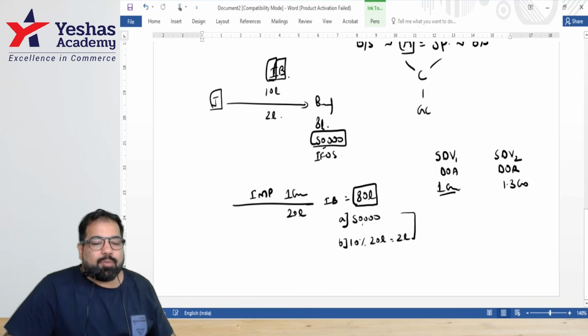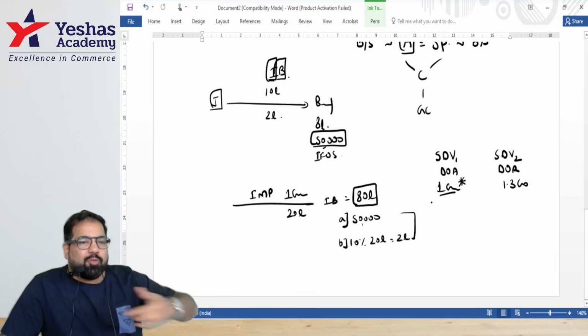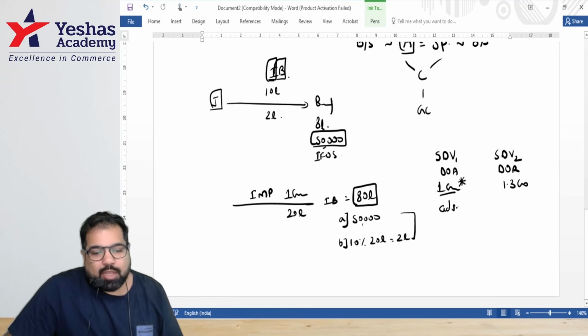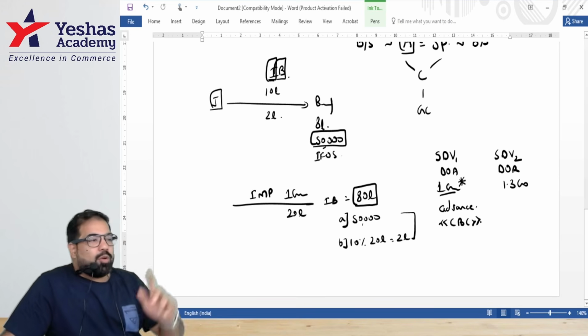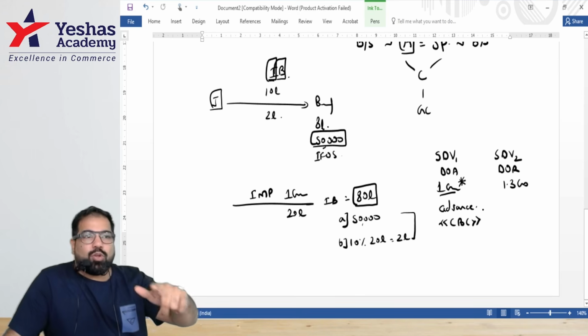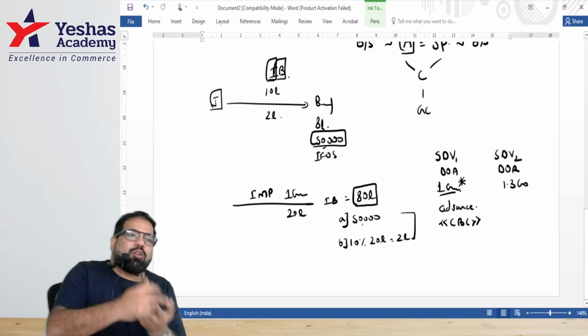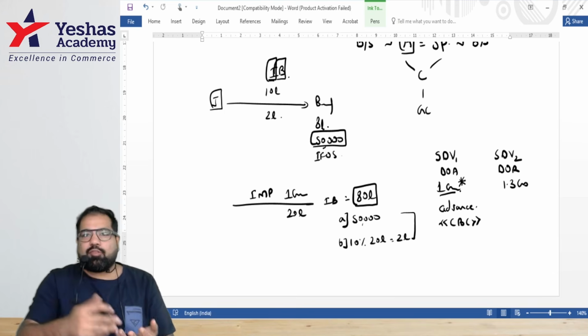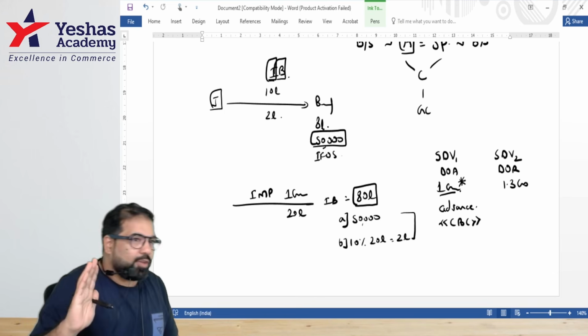And this lower amount you can take, provided there is one condition. On that day or before that year, you should have paid some advance by modes other than cash. That means don't pay this advance in cash. Don't do bearer cheque. Then, sir, how do I pay someone, guys? Account payee cheque, RTGS, NEFT, Paytm karo, GPay karo, kuch bhi karo, but cash mat karo. Are we okay with this, guys?